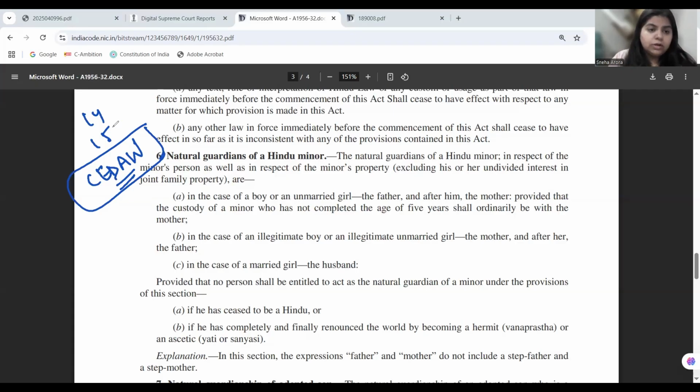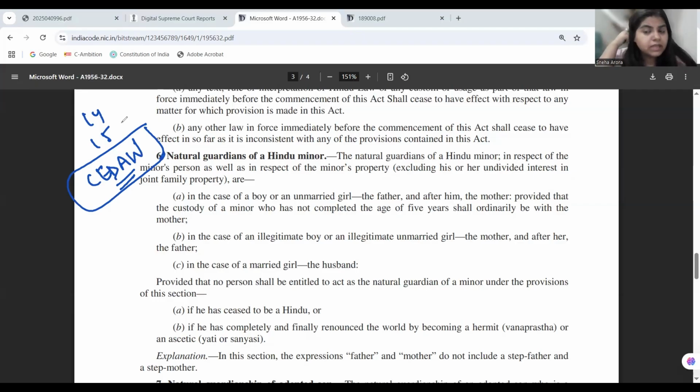Now, the court is saying that if a mother and a father both are parents to a child, then why, in the absence of the father, are you denying the mother guardianship rights? For example, you have to sign a document in Delhi, and the father is not available in Delhi, the father has traveled abroad, gone to America, Canada, or the father is in Mumbai. Does it mean that the mother cannot sign that document? So here the court is saying that if you violate that right of the mother, you are discriminating against her on the basis of her gender also, right?